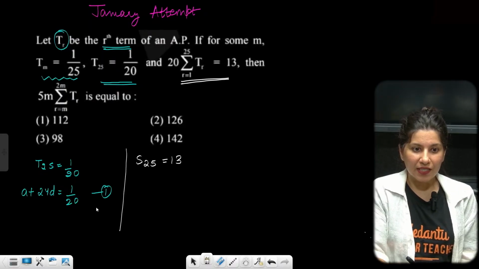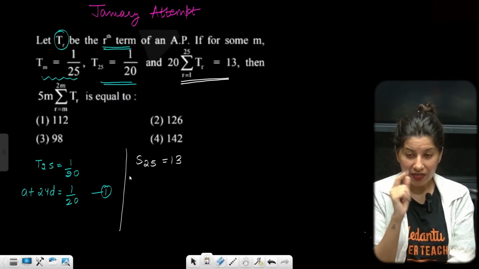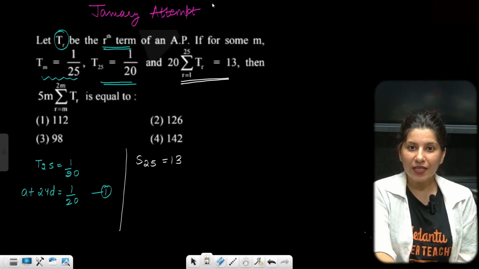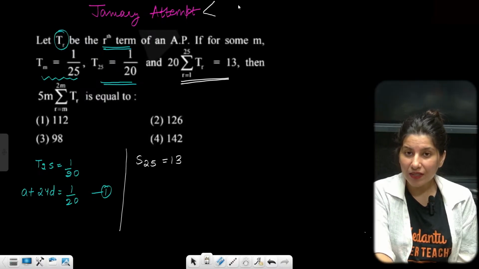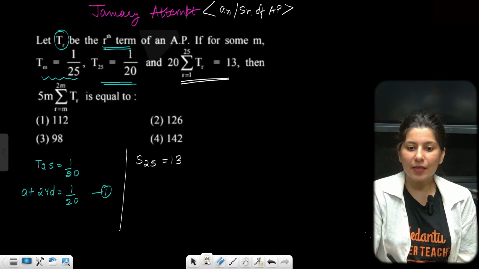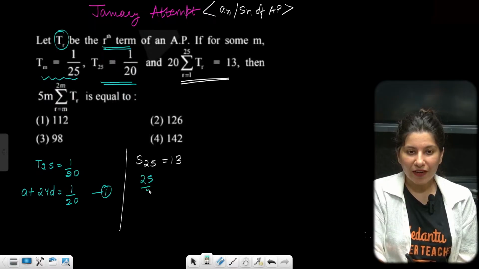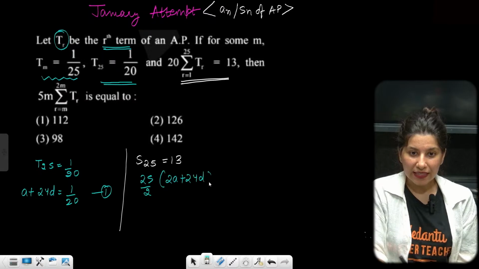From here, we have 2 equations and 2 unknowns. This is a basic AP problem involving the nth term and the sum of n terms of an arithmetic progression. S25 is 25 by 2 times 2A plus 24D, equals 13.